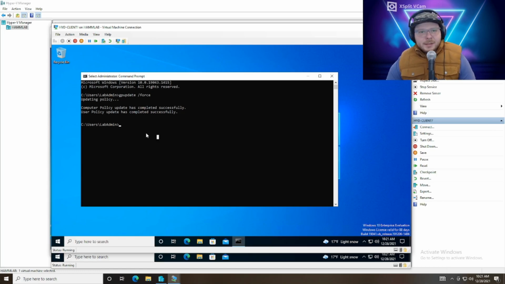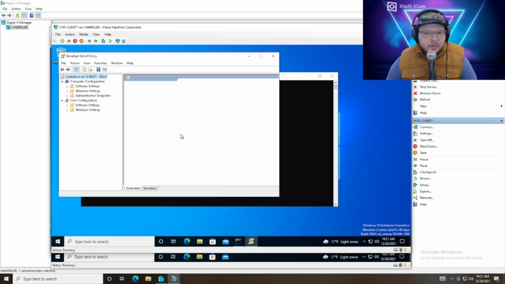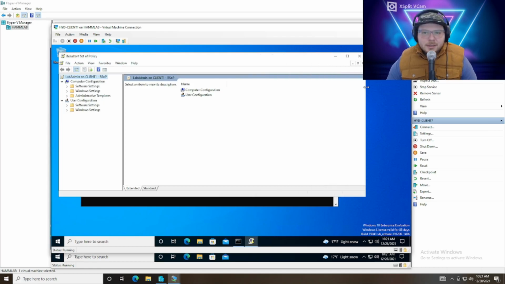And then I'm actually going to show you a quick little trick that you can use to actually verify what was pulled down during the group policy update. So what you'll want to do is type in rsop.msc and hit enter. It'll launch the Resultant Set of Policy. It'll take a second to load. You don't really need to do this on every one, but it's good to know that this exists.